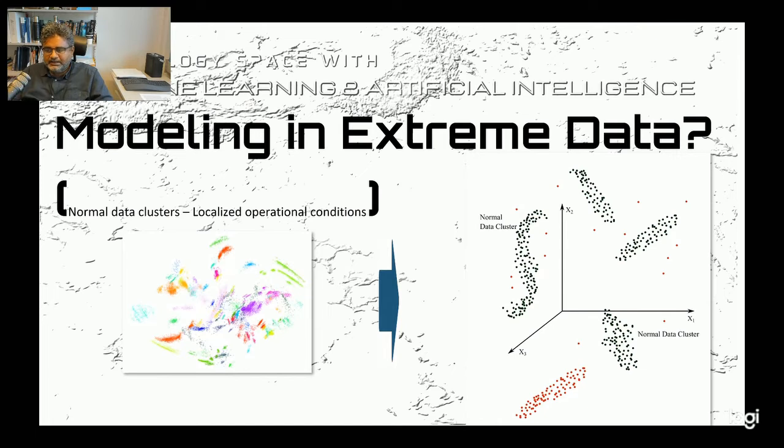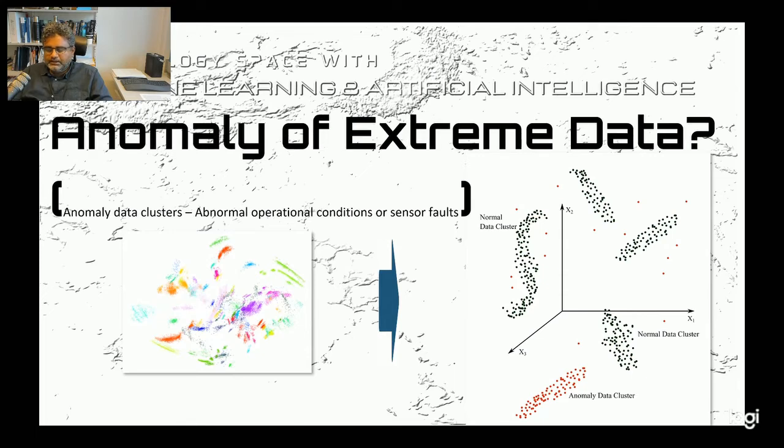So the normal data clusters can be a part of these extreme data sets. And then these data sets might consist of anomaly data clusters. Often these anomaly data clusters can relate to some sort of abnormal operational conditions or the sensor fault condition of the respective system. Again, this can be a localized abnormal operational condition of the system itself.